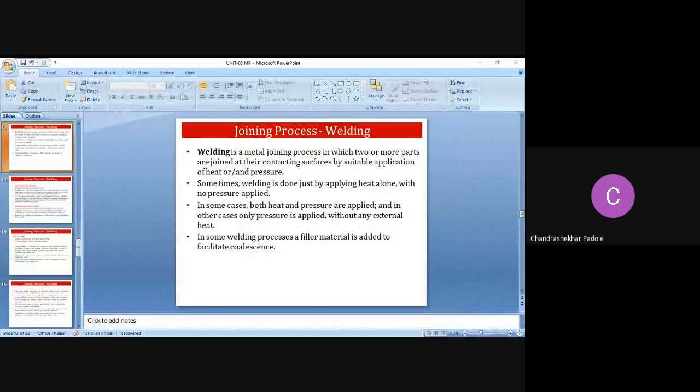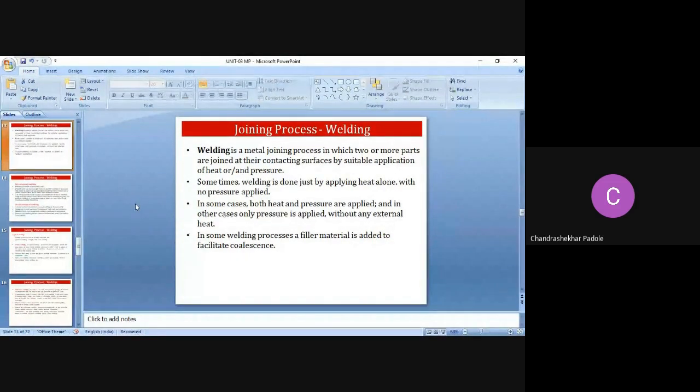So what is welding? Welding is a metal joining process in which two or more parts are joined, right? One part alone cannot be joined. So we are joining two or more parts together at their contacting surfaces by suitable application of heat or pressure, right? At the contacting surfaces, what are we applying? We are applying heat or pressure, or heat and pressure simultaneously.